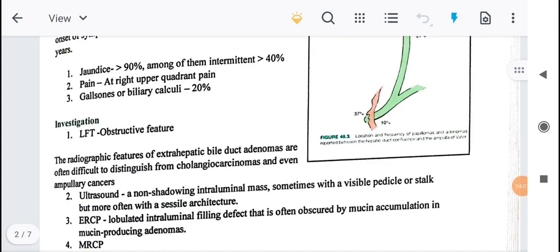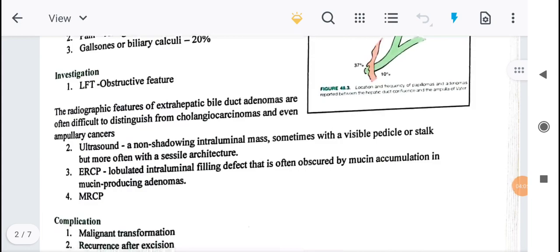Now I will go to ultrasound. Ultrasound: a non-shadowing intraluminal mass, sometimes with visible pedicle or stalk, but more often with sessile architecture.